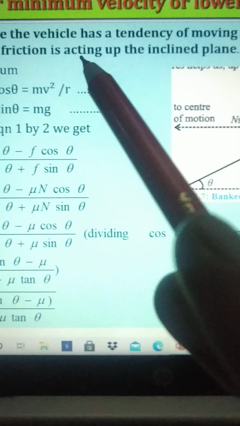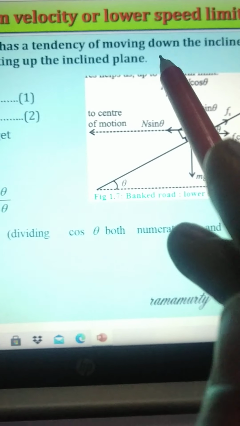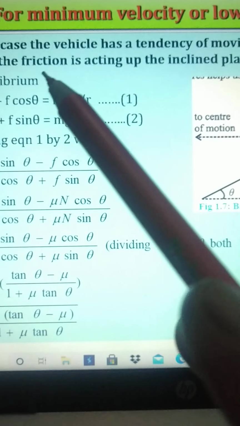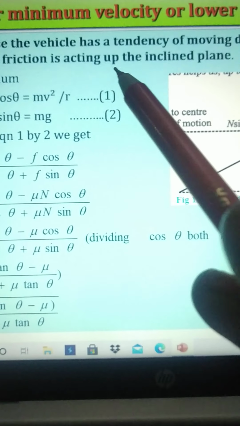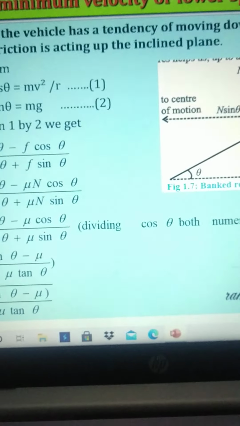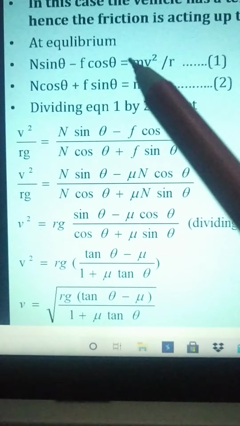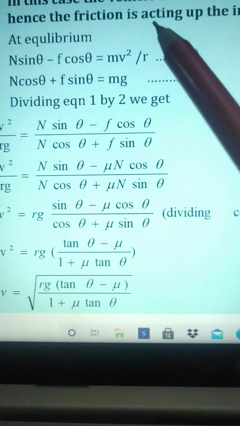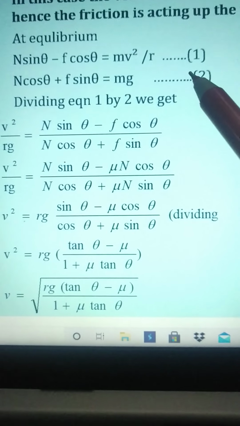In this case the vehicle has a tendency to move down the inclined plane, hence the friction acts up the inclined plane. So at equilibrium, N sin theta minus f cos theta is equal to mv square upon r. This is equation number 1.